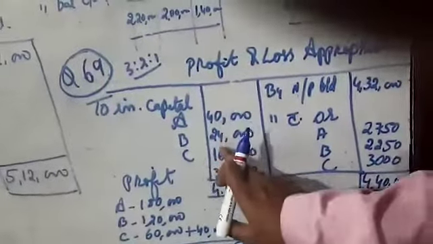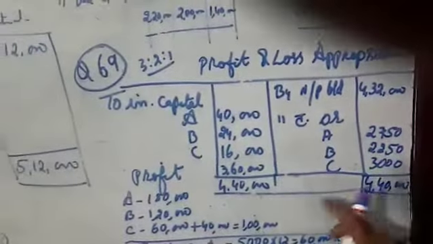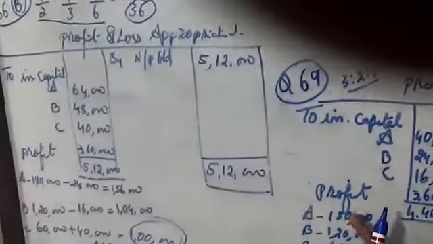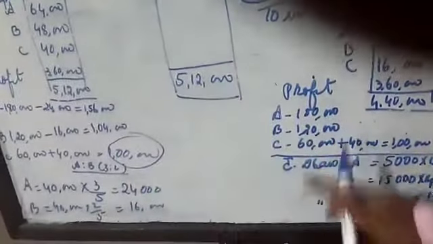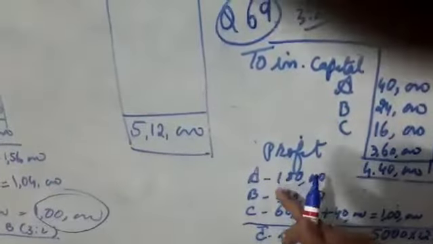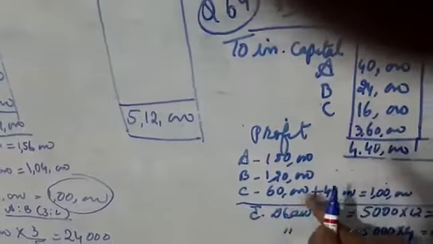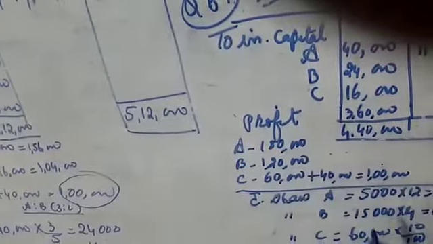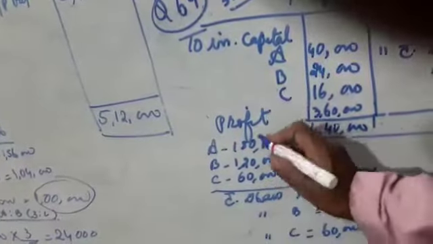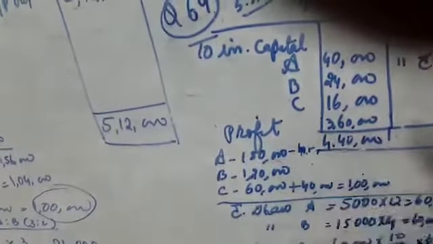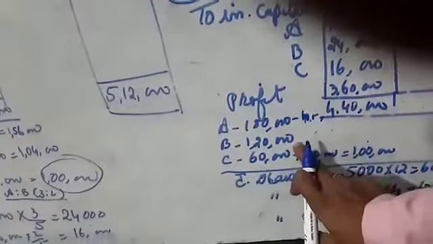Then after interest on capital, the total we have written is 4,40,000 minus, and the profit coming is 3,60,000. We divide 3,60,000 in the ratio 3:2:1: A, B, C get 1,80,000, 1,20,000 and 60,000. C is guaranteed 1 lakh every year, and A is the guarantor. So 60,000 plus 40,000 makes 1 lakh. So A guarantees 40,000: 1,80,000 minus 40,000 from A gives 1,40,000 for A. B gets 1,20,000.